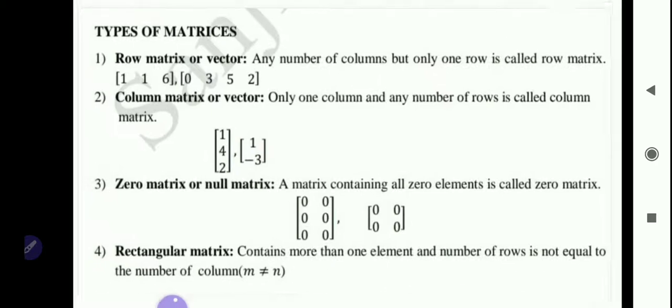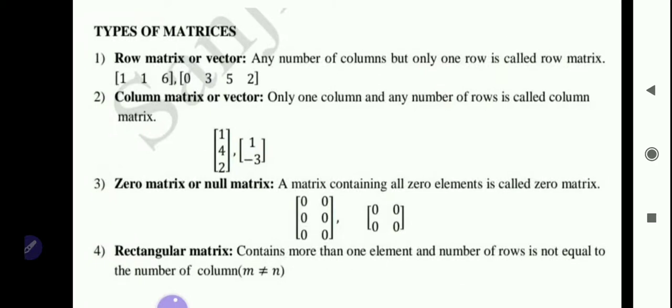Now there are some types of matrices. These types of matrices you already learned in 11th or 12th standard. So the first type is row matrix. Row matrix is also called a row vector. So what is meant by row matrix? Any number of columns but only one row is called a row matrix. For example, this matrix has 3 columns, first column is this one, second is 1, third is 6, but only one row. Such type of matrices are called row matrix.